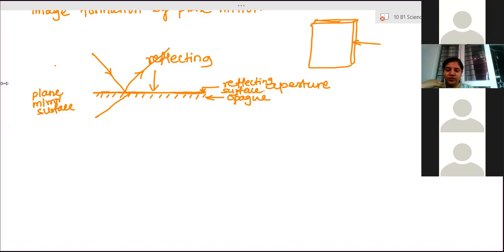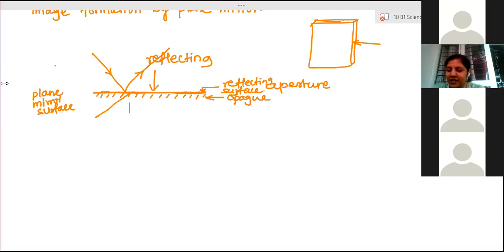Object is anything in front of the mirror, whenever we are keeping anything there. If we are standing in our house in front of a plane mirror and we are able to see our look-alike, we are standing in front of the mirror, so we become an object. Object doesn't mean only a non-living thing here. Object means anything you are trying to form the image of through the mirror. If we are standing in front of the mirror, we become the object.